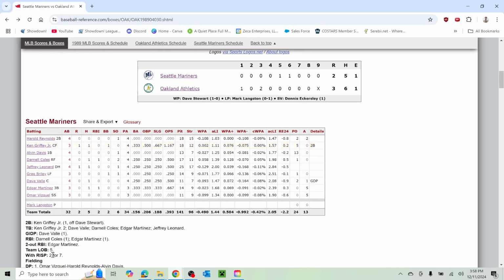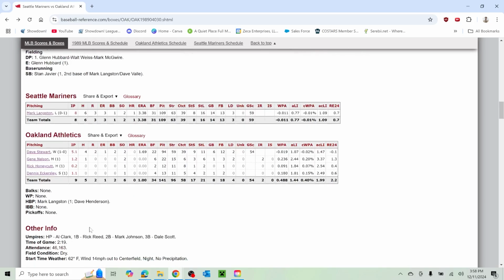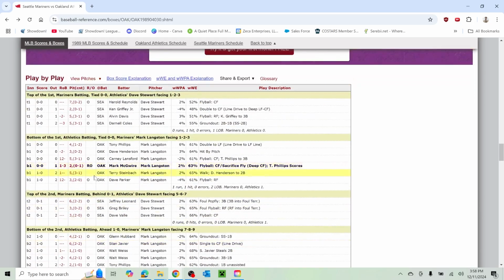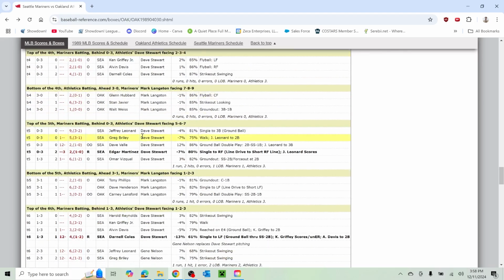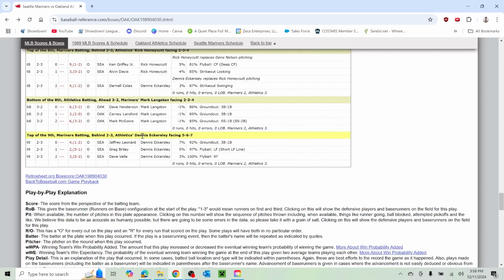Griffey had his first career hit. It was a double. When did that come? Was that early on? Yeah, welcome to the big leagues. A double off of Dave Stewart on the second pitch that he saw in the major leagues at 19 years old. Splitting the gap the other way. That sweet left-handed swing of his. Yeah, that's awesome. And then Dennis Eckersley comes in, throws 9 pitches, 1, 2, 3, top of the 9th inning, shut him down.